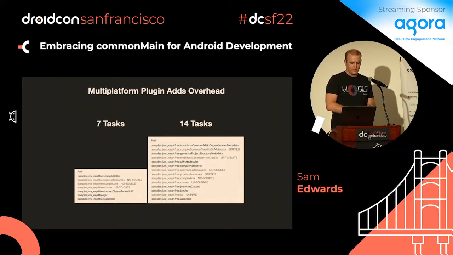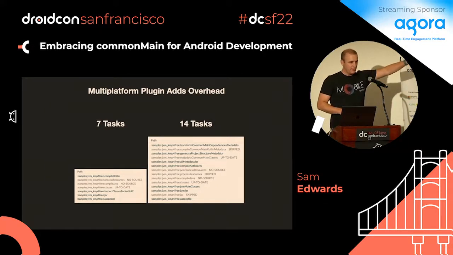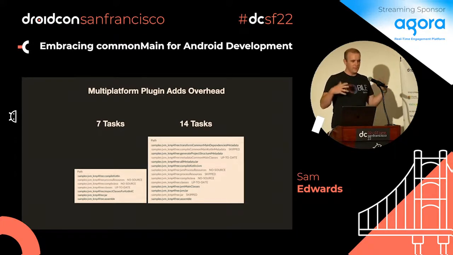Additionally, this is very small, but on the left is a Kotlin JVM project. On the right is a Kotlin multi-platform project only targeting JVM. And this is a Gradle build scan. It's just showing that there are more tasks. There's some overhead there. So all these things are happening, and it's under development.